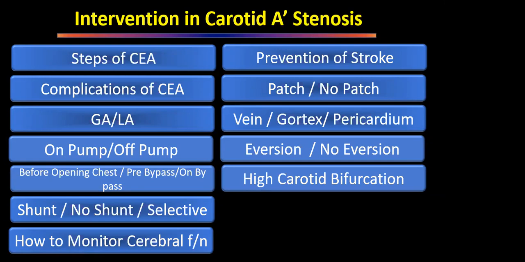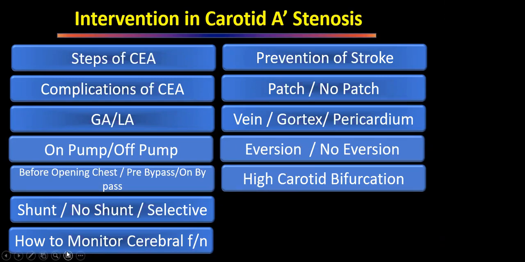But if our pre-operative imaging has shown that the patient has a high carotid bifurcation, we must evaluate whether he can be served with stenting or not, because it will require a lot of retraction and manipulation, with high chances of hypoglossal nerve and facial nerve palsy. So for high carotid bifurcation, the ideal is to go for stenting.